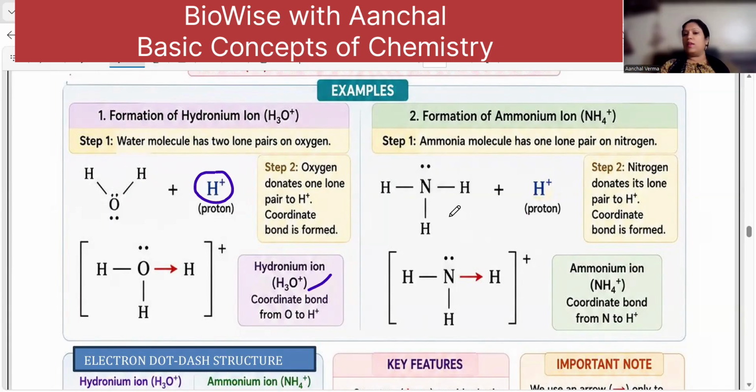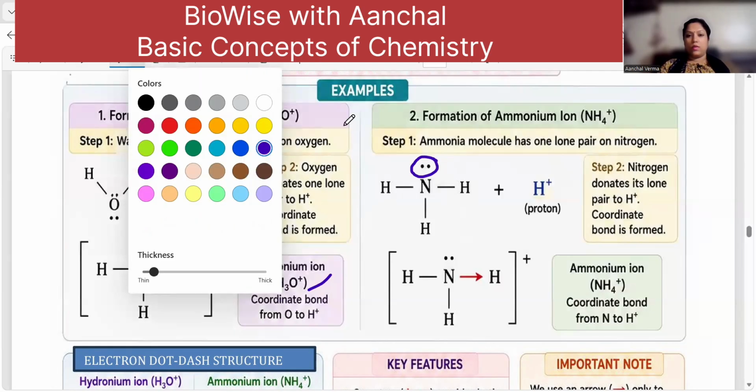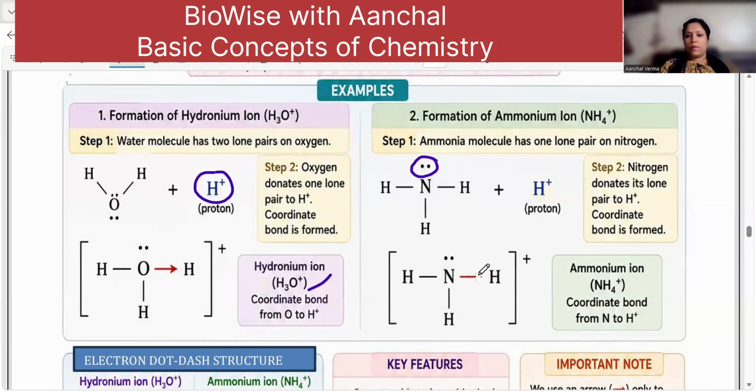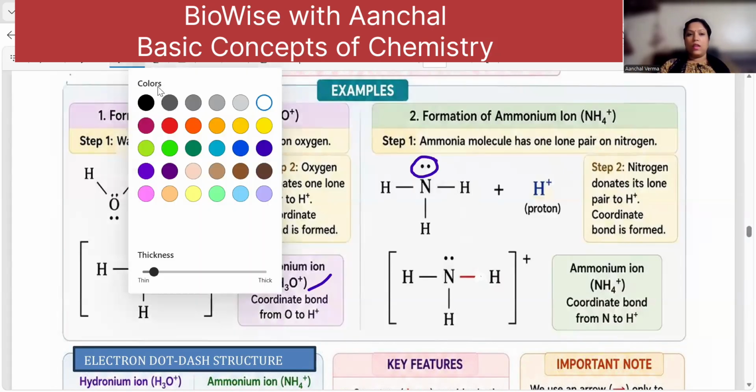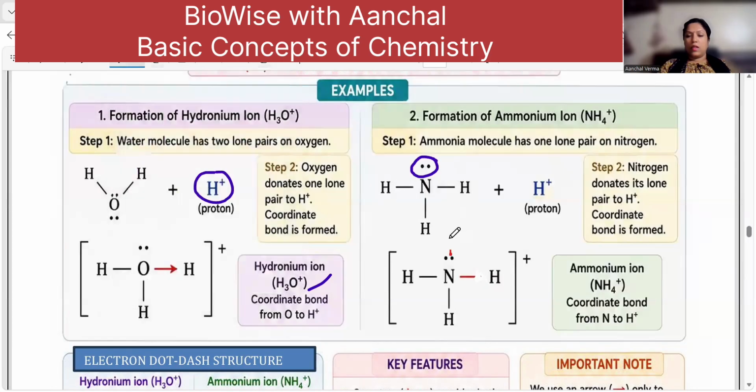Understood? Similarly, when you have the formation of the ammonium ion, ammonia is a gas, NH3. After the formation of ammonia, these are all covalent bonds. And this one is the lone pair, which is given to hydrogen. Okay, so now I'll just draw and tell you. This is a bond. So this lone pair is actually given to hydrogen.